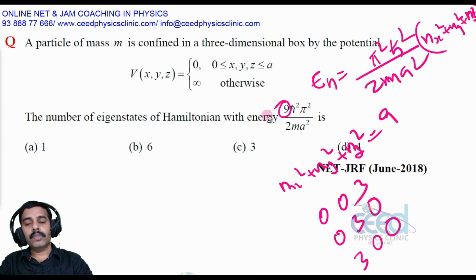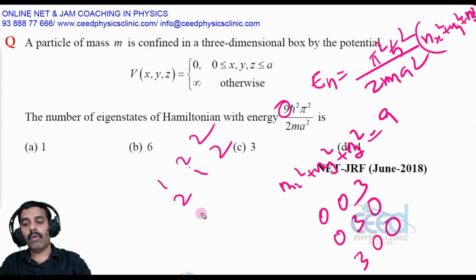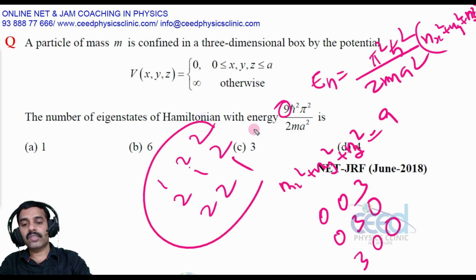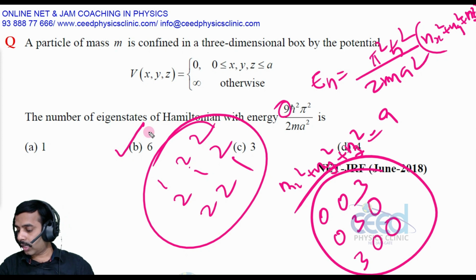Now look into this, 1 2 2, right? This is also a possible combination. So 1 square plus 2 square plus 2 square, that is 1 plus 4 plus 4, that is also 9. So this also forms that energy, right? We can form this as 2 1 2, or as 2 2 1. This is all possible, all right? So there are 6 states possible with the same energy. So option B is correct, right?